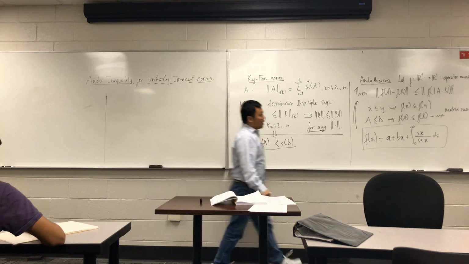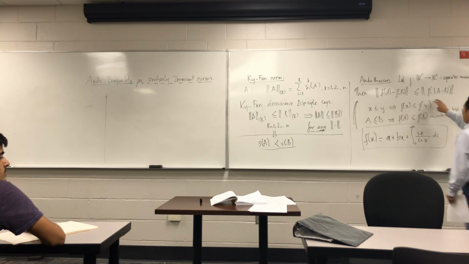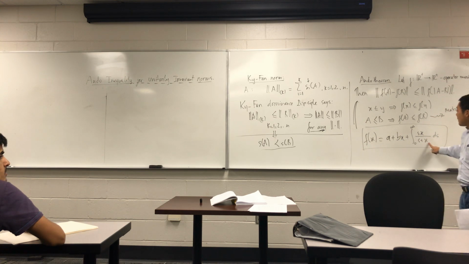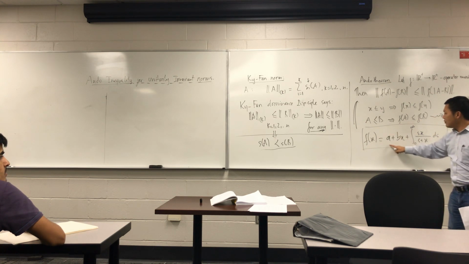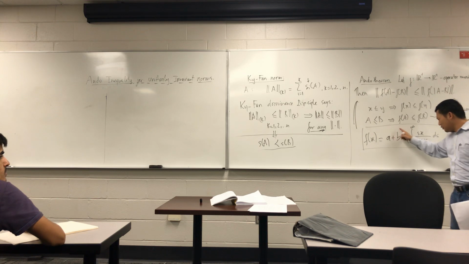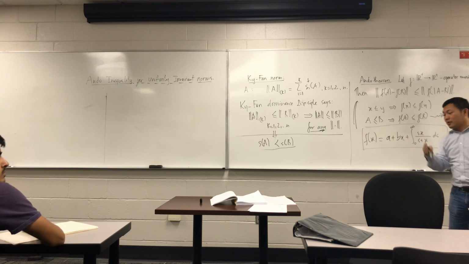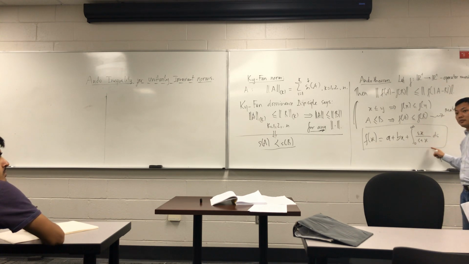So if we analyze the inequality, we have f(a) minus f(b) bounded by f of the absolute value of a minus b. Let's see the function f looks like this. We don't have to do anything with this part, because it is linear. The only thing we need to do is this part.